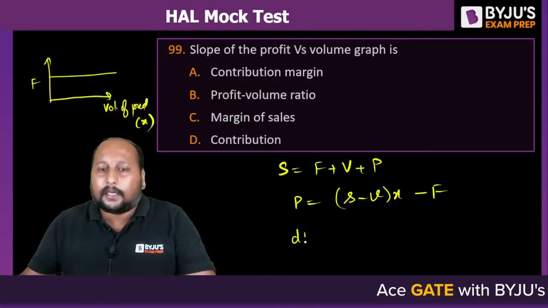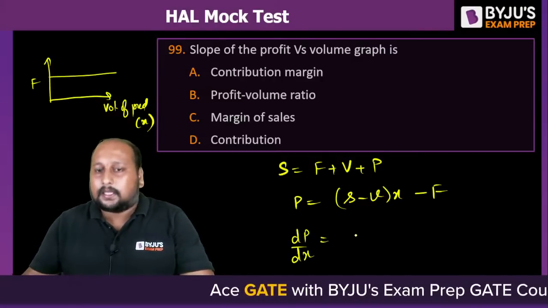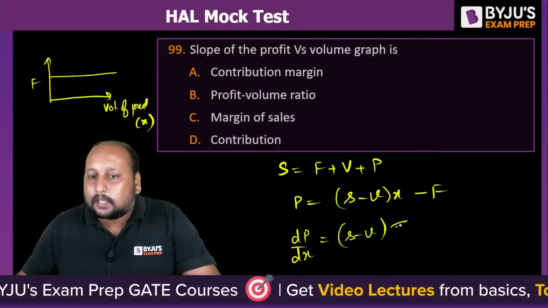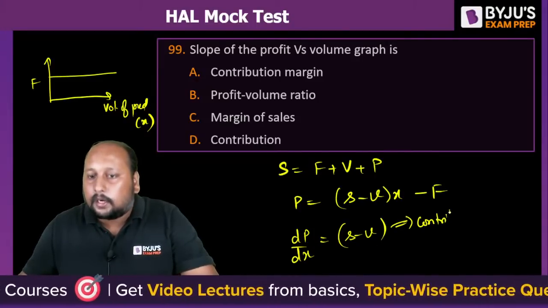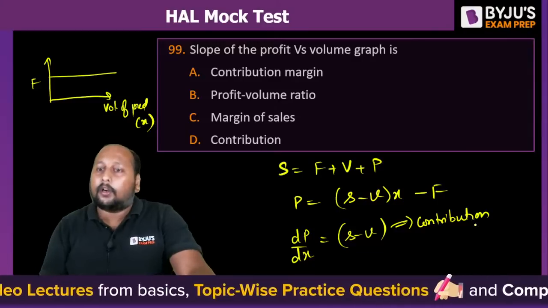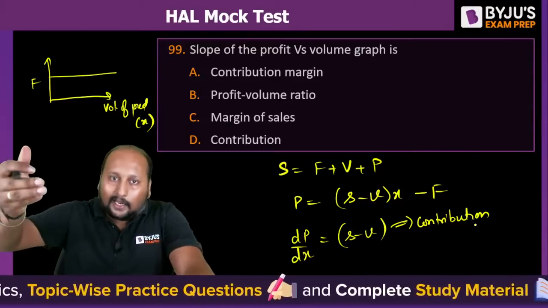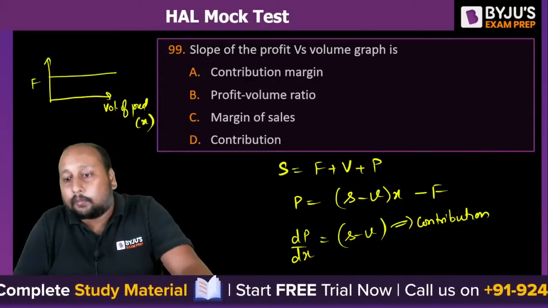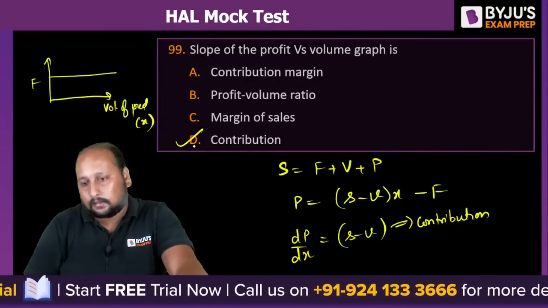So let us try to differentiate del p by del x. This is s minus v. This is equal to 0. What is s minus v? S minus v ko toh hum log kya bolte hain? Contribution. Isi ko toh bolte hain contribution. The rate of change of profit with respect to the volume, s minus v, that we call it as contribution. Option D is the correct answer.